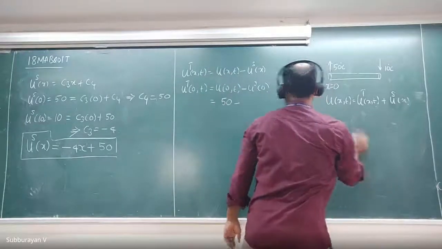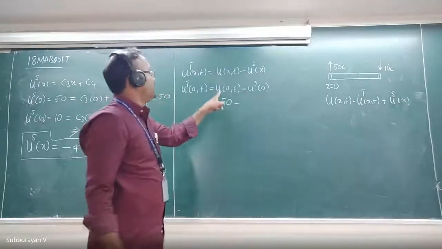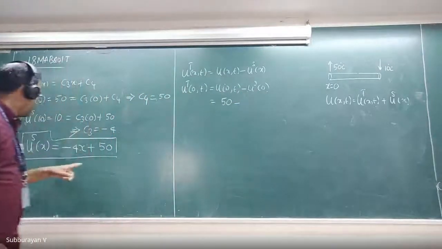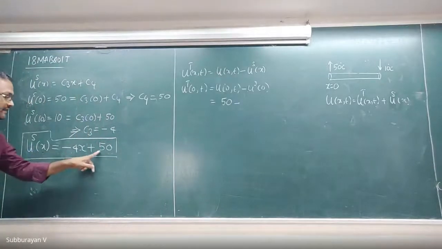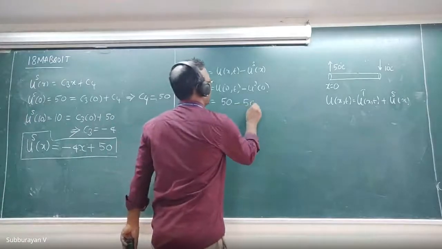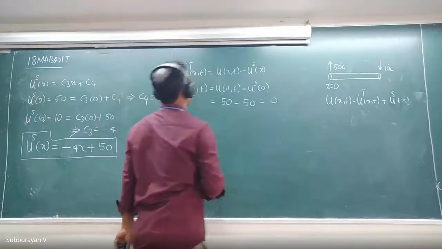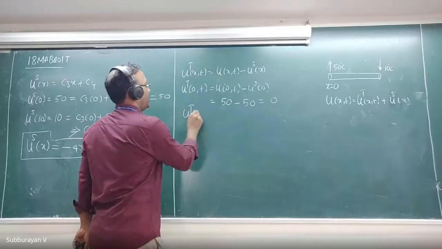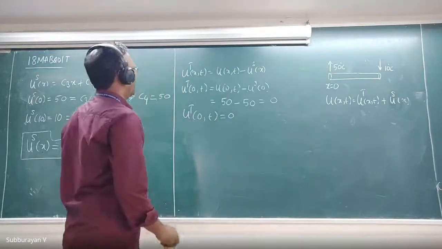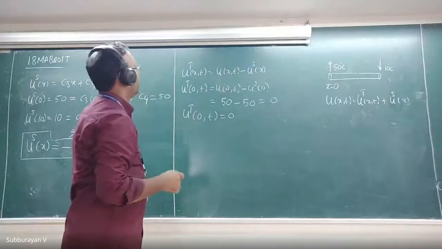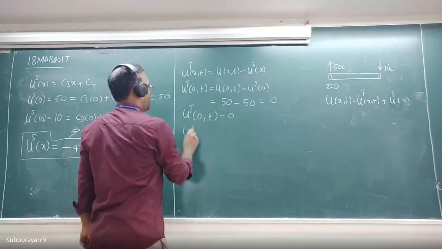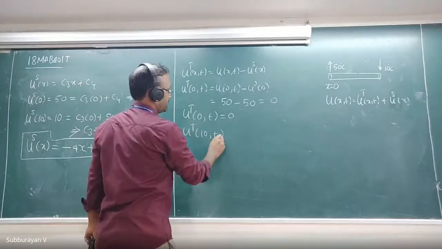Okay, fine. This is u of 0 comma t equal to 50 minus us of 0. At x equal to 0, what will I get? This is also 50. Hence, what will I get? This is 0. That is, ut of 0 comma t is equal to 0. Now, what will happen when we substitute x equal to 10? I'm expecting that ut of 10 comma t is also 0.